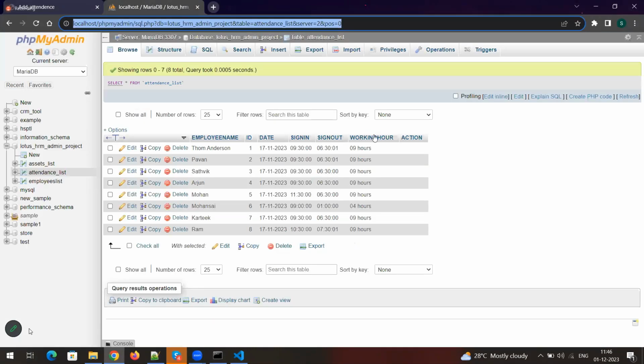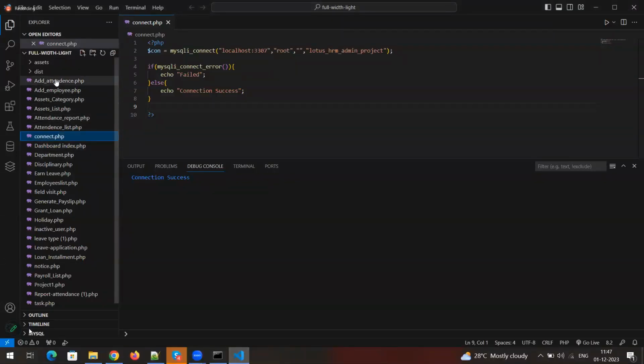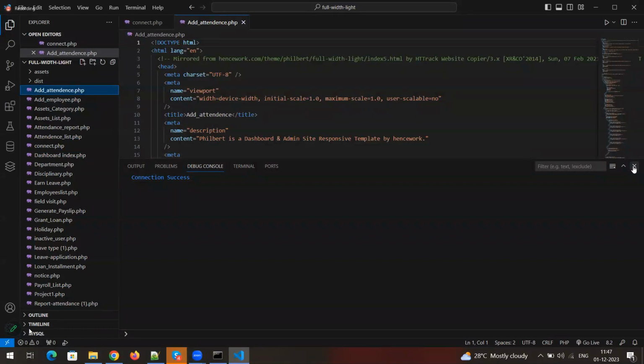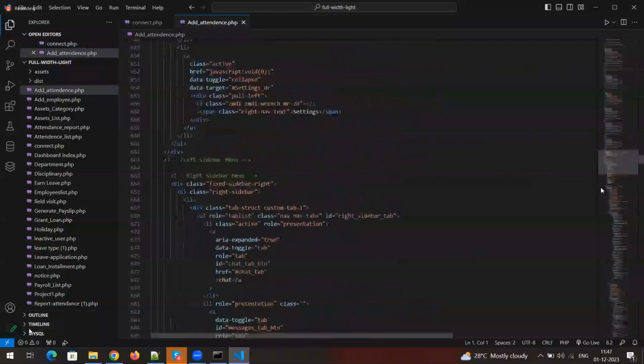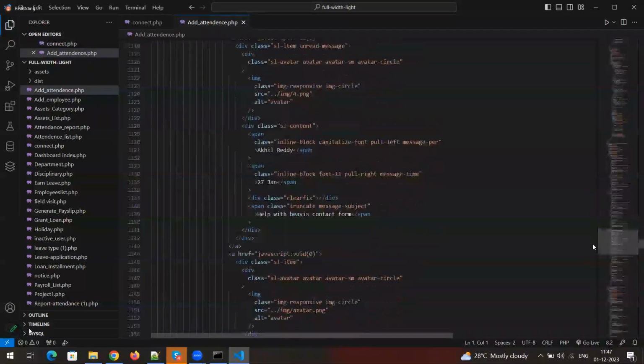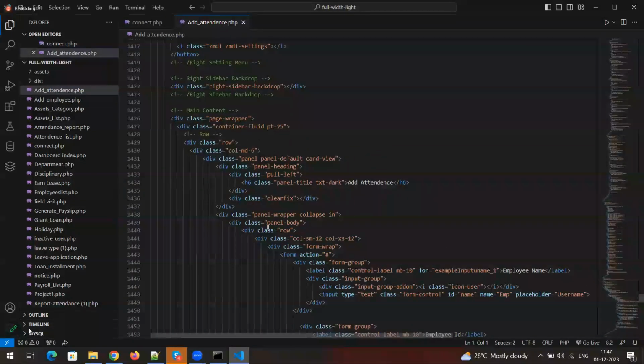Right, fine. So I will use this working hours for this particular place itself as of now. What I'm going to do is see what the necessary things are to insert into the DB in the HTML form. Let me open this page. Where is add attendance? Here it is. Let me go to the form. Okay, so this is my form. The form is starting here. Employee name.